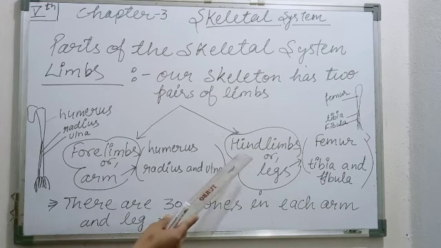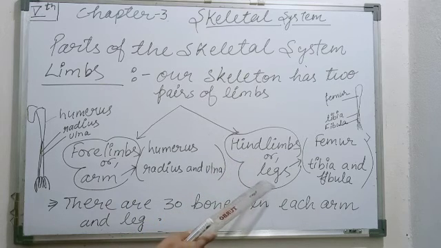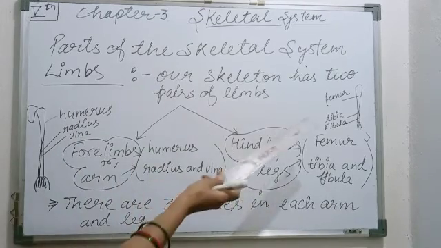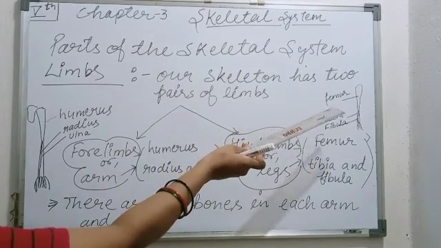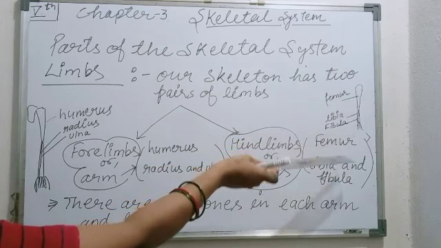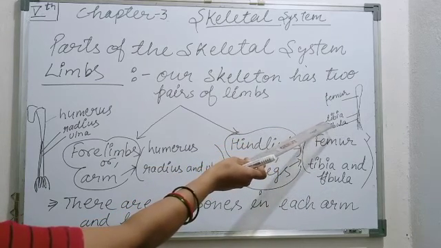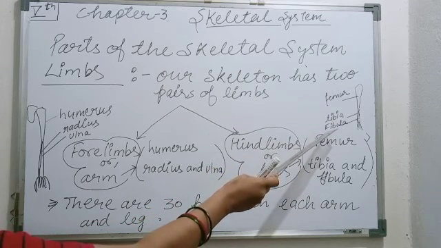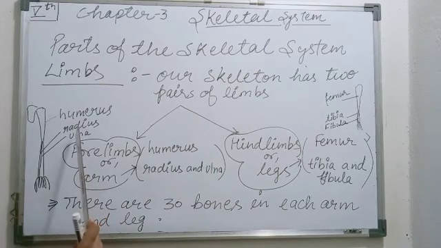Now come to the hind limbs, lower limbs, or you can say legs. Legs are the same as arms. The upper portion of the leg is known as the femur. The lower portion of the leg has two bones, named tibia and fibula. Tibia and fibula are the leg bones. Radius and ulna are the arm bones. Is it okay? Clear here? As you know, there are 30 bones in each arm and leg.